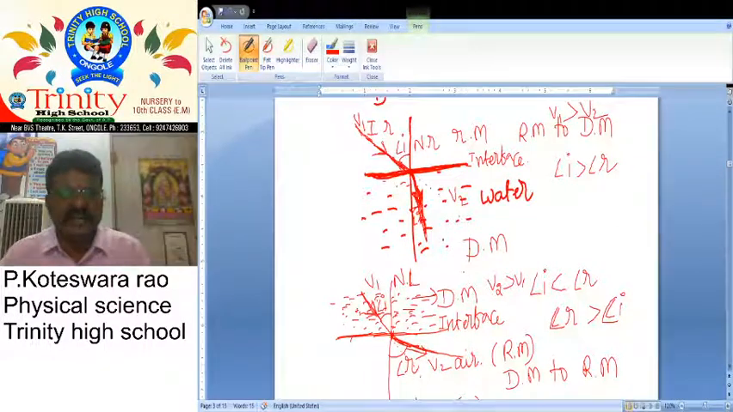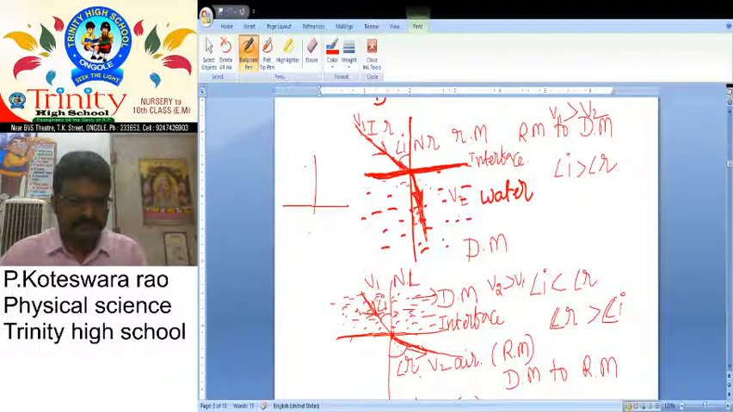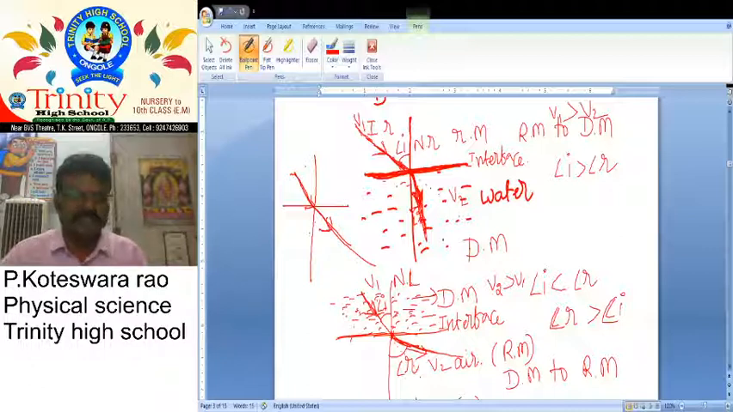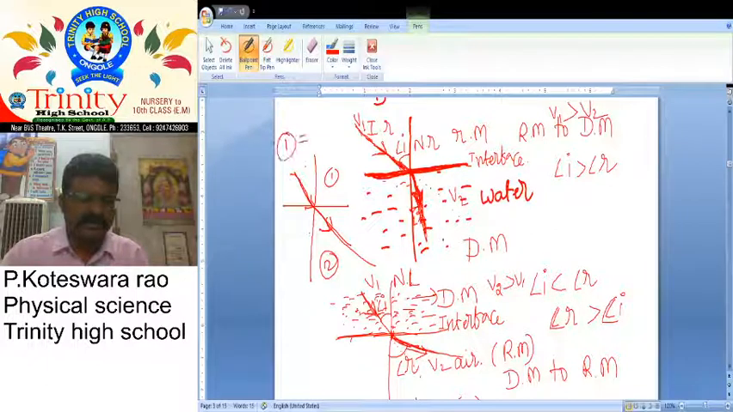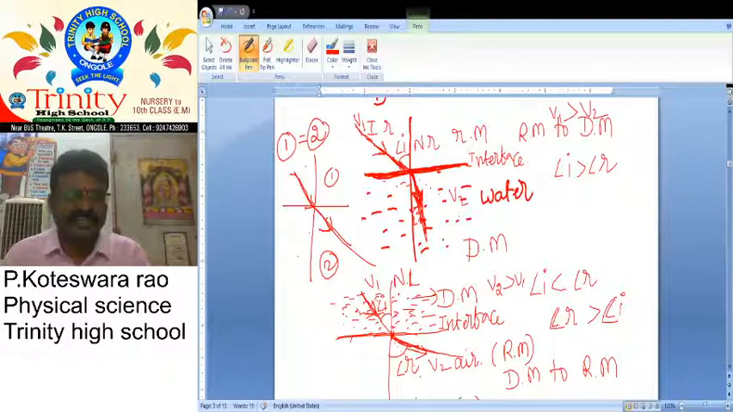If both mediums are the same, for example here, light ray is not deviated. It can travel straight without deviation because this medium and this medium are both equal. If both mediums are equal, light ray is undeviated. It is the most important one. And I already told you, when light rays fall along the normal line, it is also undeviated.